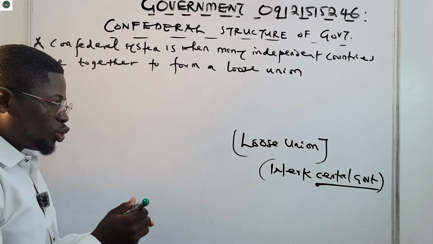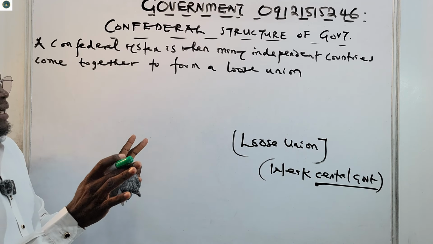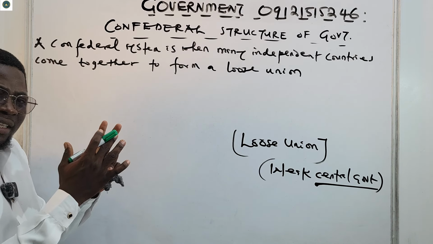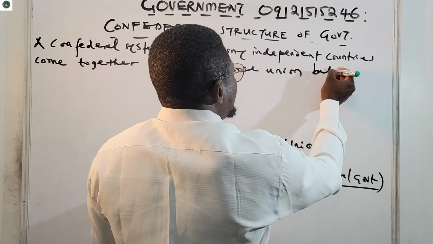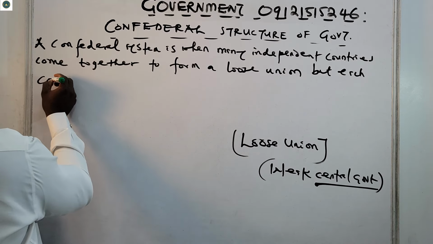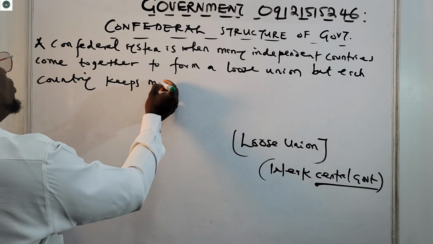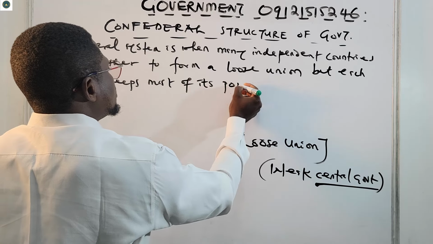But each country gets to keep most of its power. Each of the countries in this confederal system keeps most of its powers.